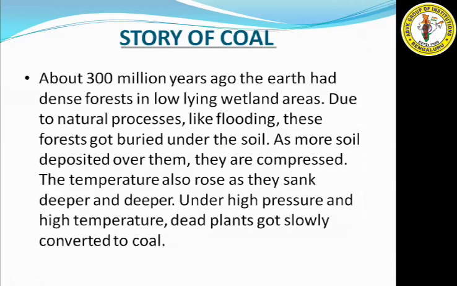Next, the story of coal. How was coal formed? About 300 million years ago, the earth had dense forests in low-lying wetland areas. Due to natural processes like flooding, these forests got buried under the soil. As more soil deposited over them, they were compressed. The temperature also rose as they sank deeper and deeper. Under high pressure and high temperature, dead plants were slowly converted into coal.